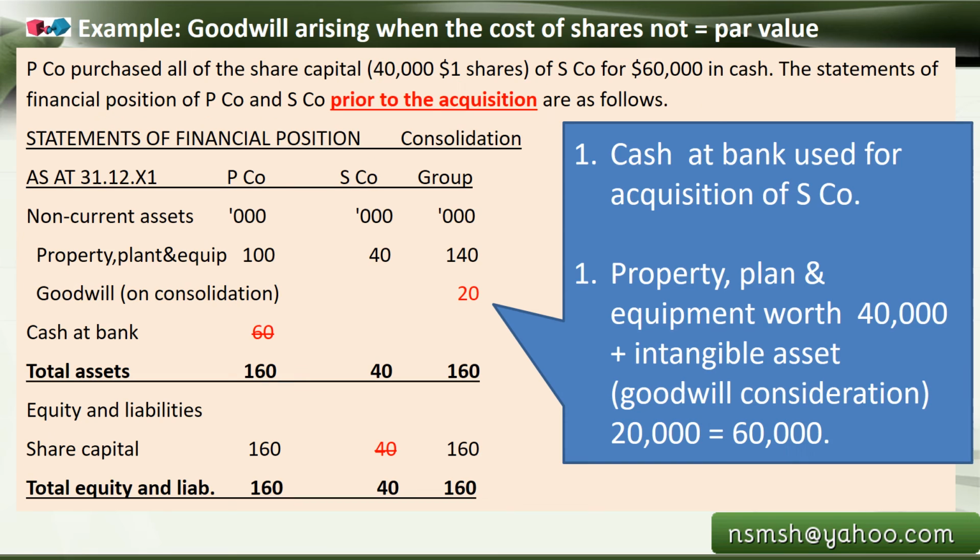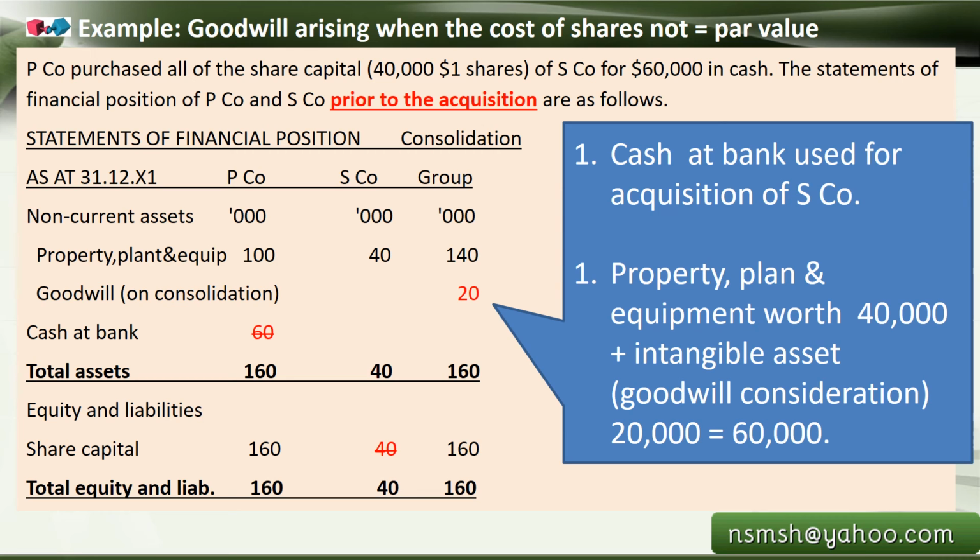Now, if we take the cash at bank of 60,000 and we are doing the consolidation, the par value of those shares, which is 40,000, goes to the subsidiary company, and the remaining 20,000 is created as goodwill.